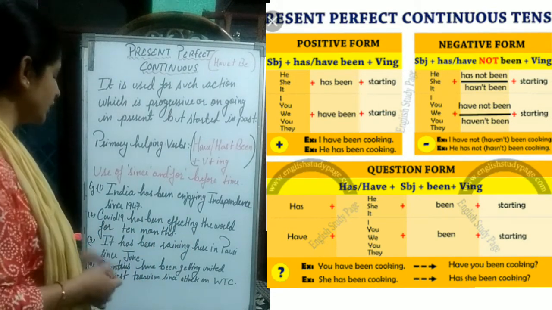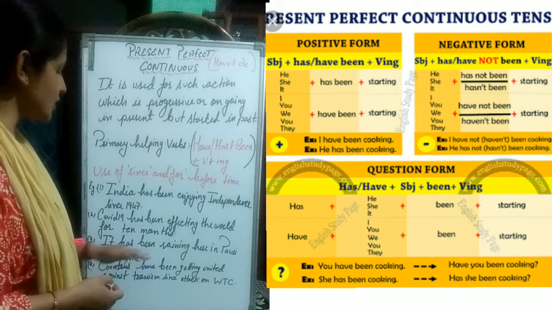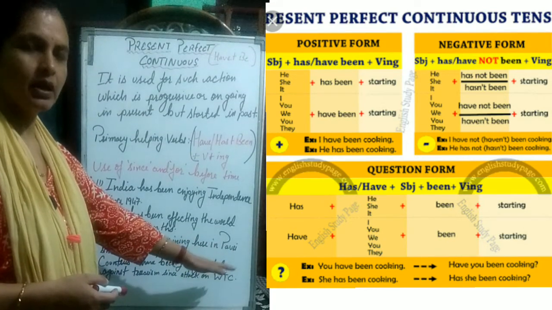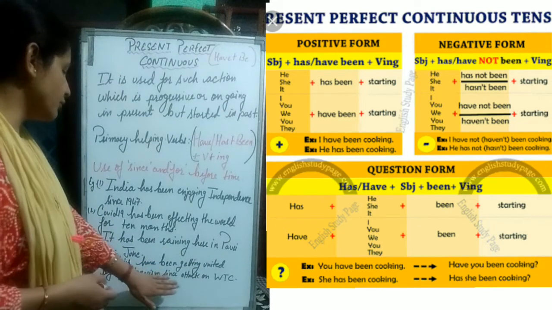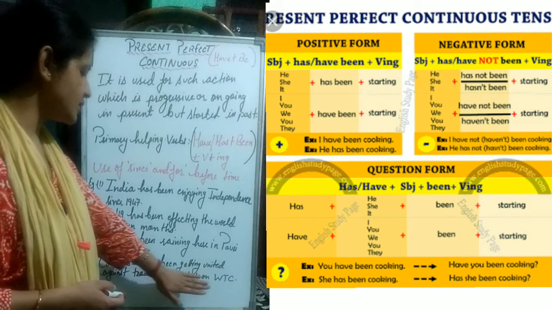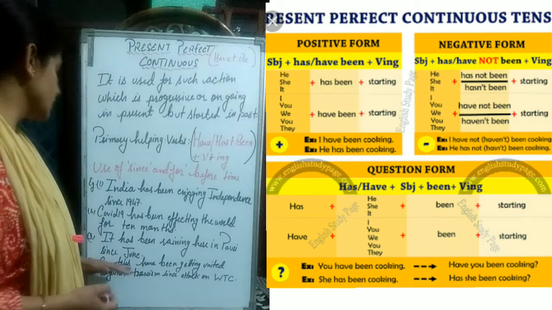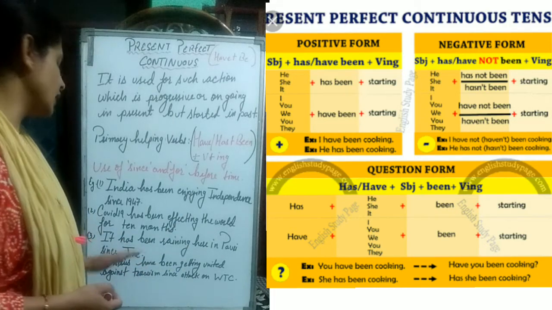Then fourth one, countries have been getting united against terrorism since attack on WTC. That WTC, World Trade Center in America. So if we avoid this attack on WTC, so how we are going to read it? Countries are getting united against terror.